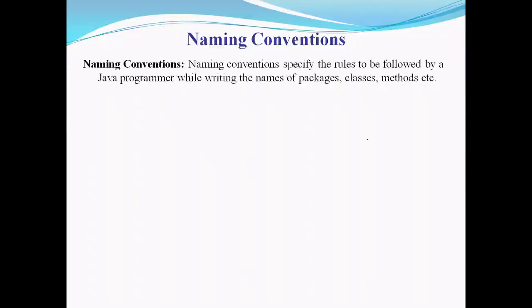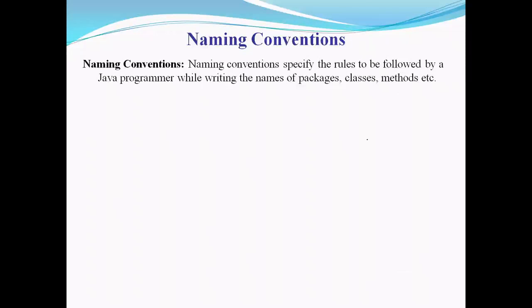The next thing we are discussing is naming conventions. Naming conventions are simply certain rules which we need to follow while writing our Java program. We have already written a simple Java program. We need to follow certain rules while writing a Java program, so we will study which are those rules here.